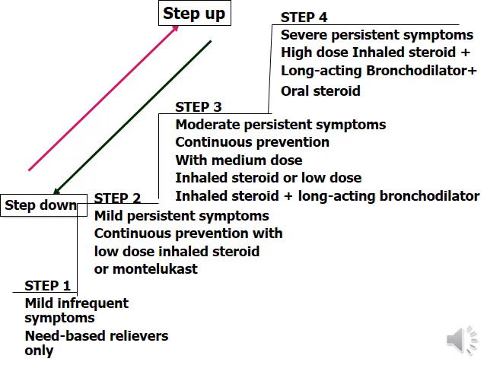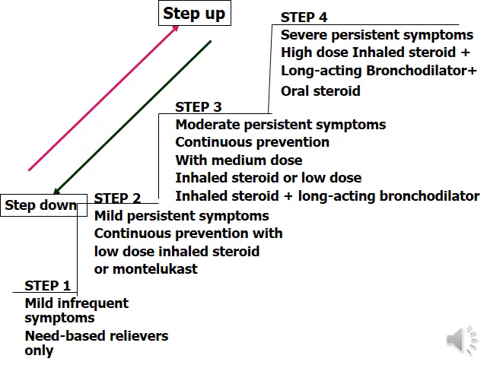In step 1, mild intermittent bronchial asthma, we usually need inhaled beta agonists. Step 2, mild persistent bronchial asthma, we give a low dose inhaled steroid for continuous prevention or montelukast. Step 3, moderate persistent bronchial asthma, we give continuous prophylaxis with medium dose inhaled corticosteroid or low dose inhaled steroid plus long acting bronchodilator.